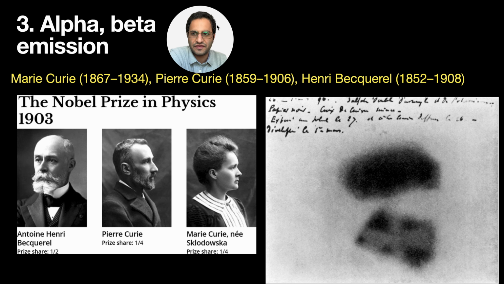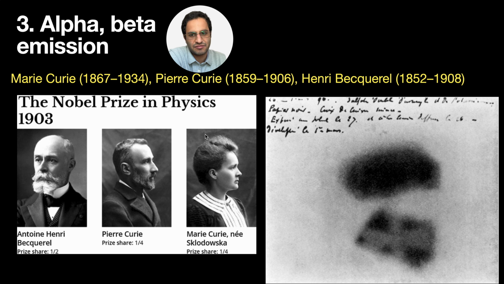The third problem was the alpha-beta emission that was originally discovered by Henri Becquerel. There was a rainy day, and he put his sample in the drawer, and there was no light. But then he later found that the sensitive film or sensitive paper had captured a very, very strong radiation from that sample.